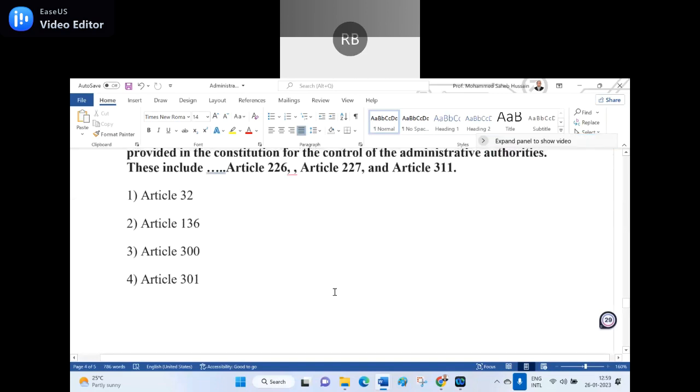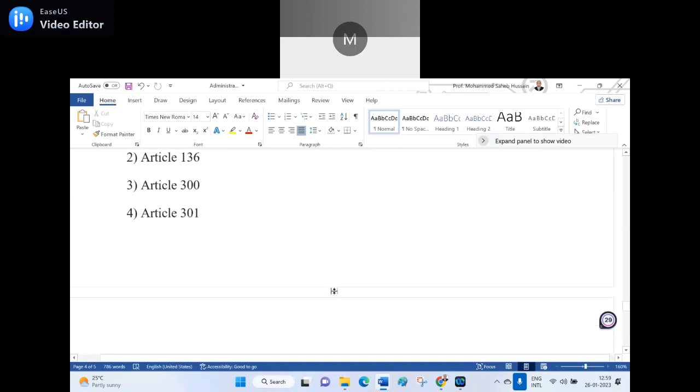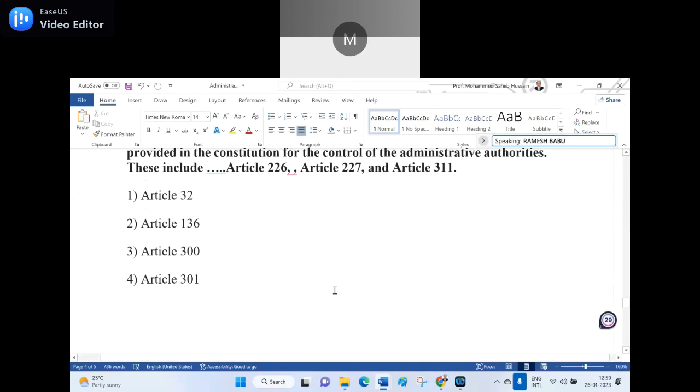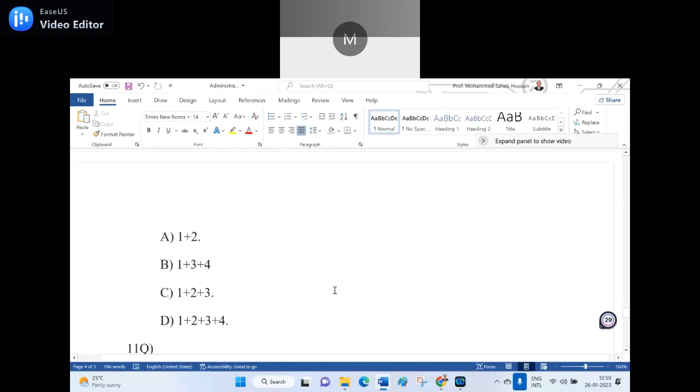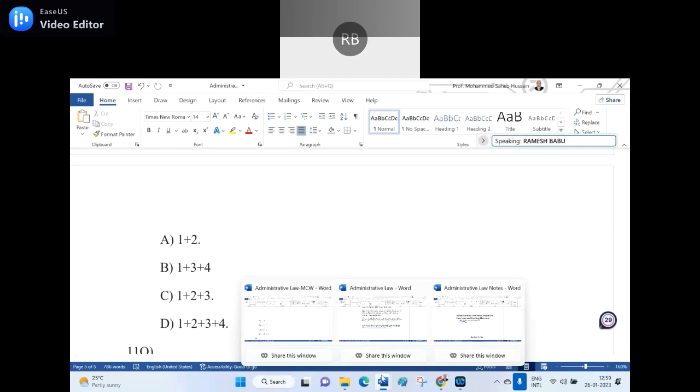Sir, because Article 32 is there in the watershed, Article 136 is also there, Article 226 also, Supreme Court. But Article 301 is not there. Yes, sir, Article 301 is not there in the watershed. I will show you where I made it: 1 plus 3 plus 4.